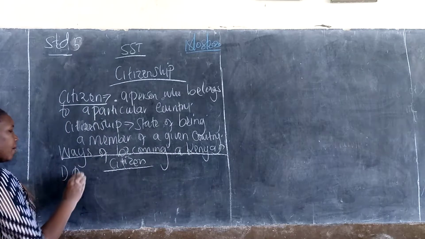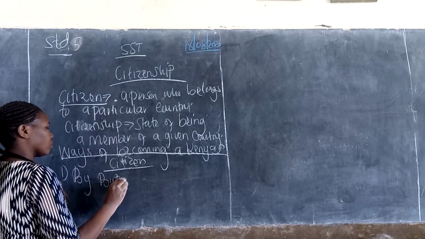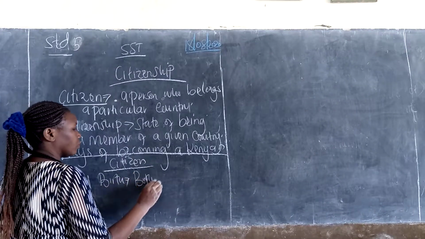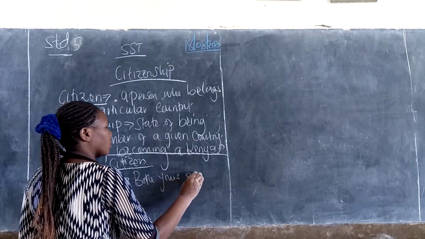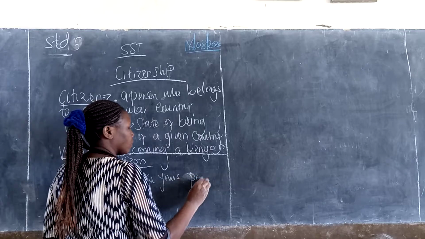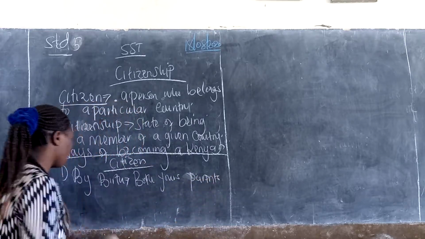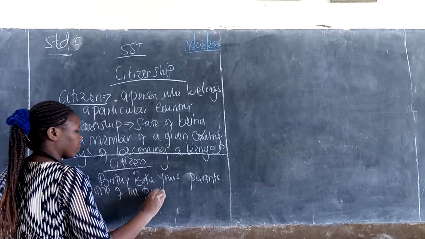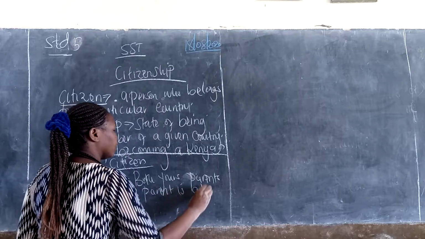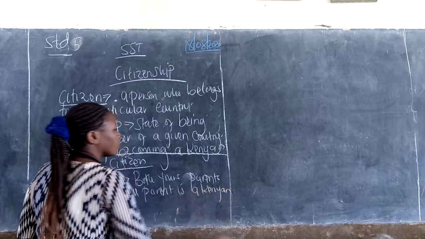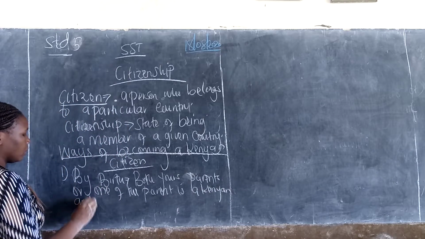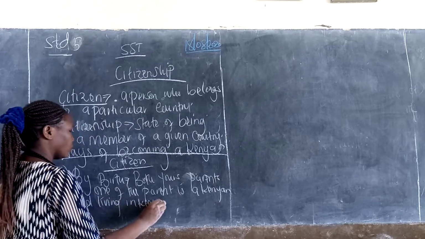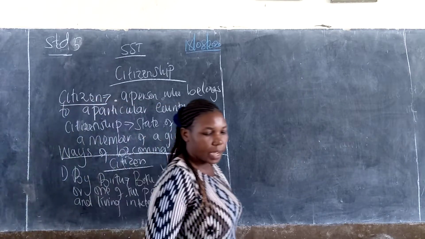One, by birth. By birth meaning both your parents, or one of the parents, is a Kenyan and living in Kenya. So this is one way of becoming a Kenyan citizen.